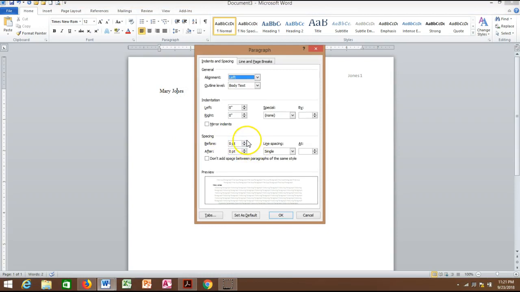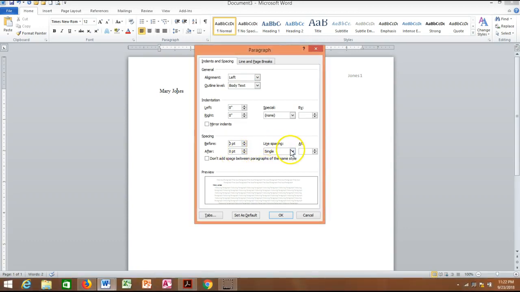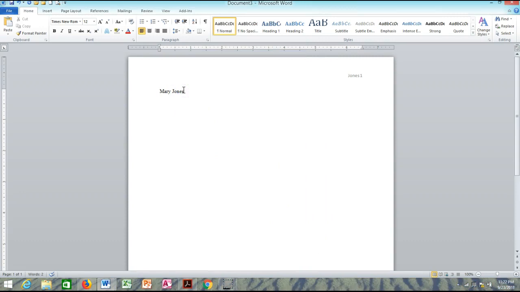Now make sure, because when you look at your dialog box, it might have different numbers, but the spacing has to be 0 before and 0 after. If you have anything else, scroll up or down until you get to 0. And you see where line spacing is? You might see multiple first, but we cannot have multiple. We want to have double. So click OK.